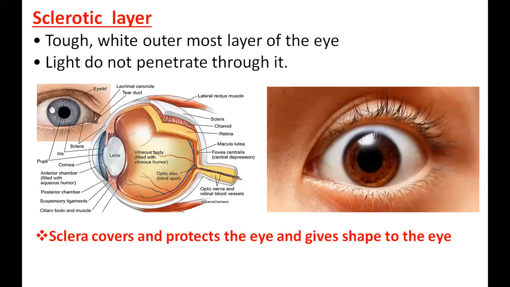Not a big issue. But if you touch that cornea part, it's very, very sensitive because the white part, the sclera part, protects your eyes. And it also gives the shape. Okay. It protects the eye and also kind of gives the shape. Okay, then we'll go to the next one. All of you are clear about the sclera, no?